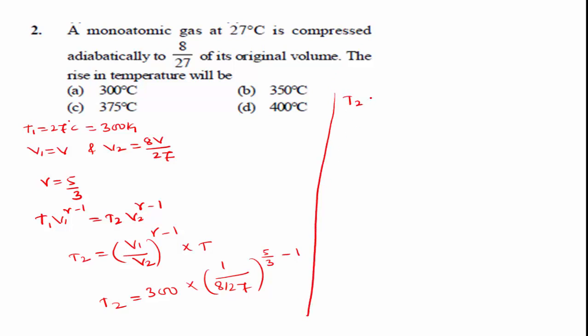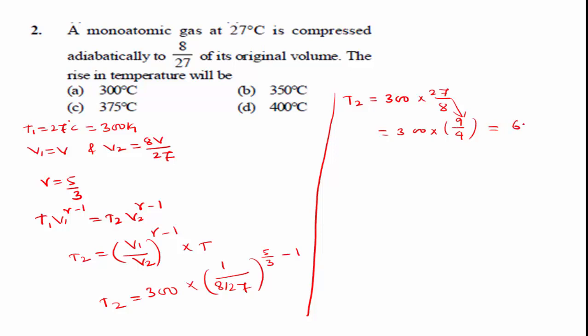Then we get T2 is equal to 300 into 27 divided by 8, raised to the appropriate power, which simplifies to 9 divided by 4 as the ratio factor.